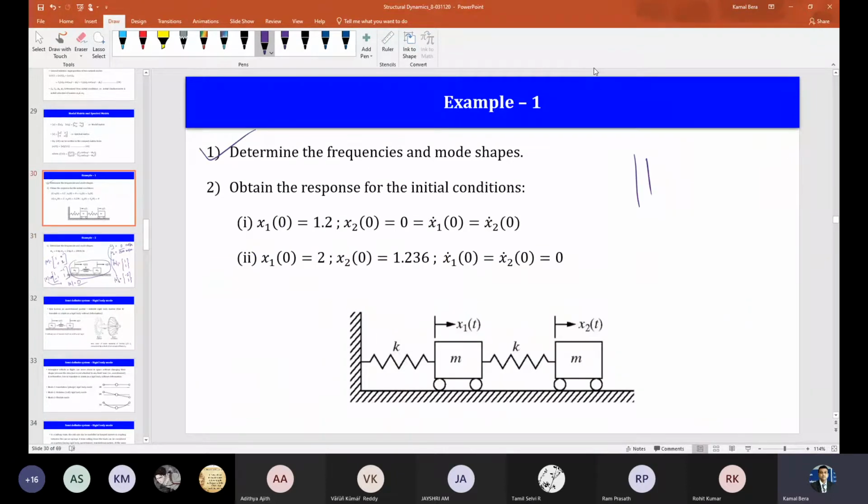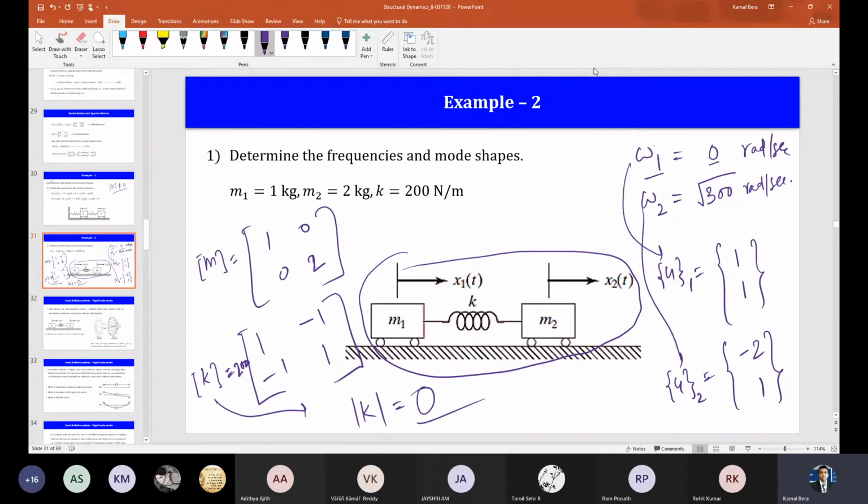Okay. So in the usual system, the problem that you solved earlier, the stiffness matrix determinant will not be 0. That is a positive definite matrix. K is called positive definite, and that is the usual case. So this is a special case. For a few physical problems, we will find this.